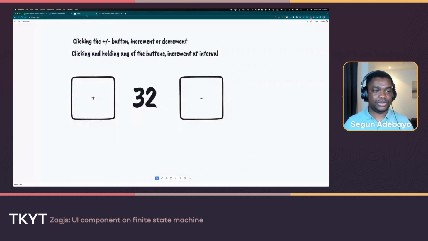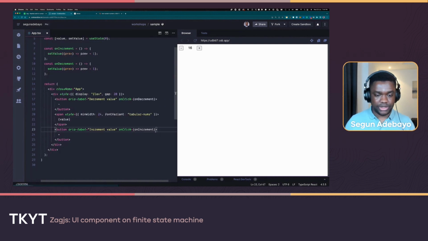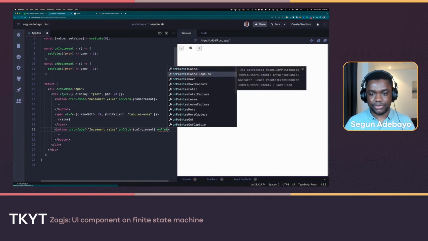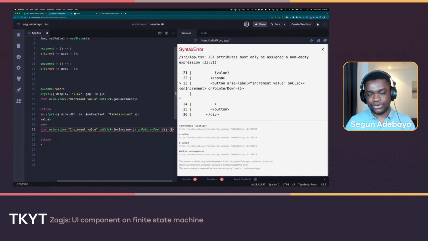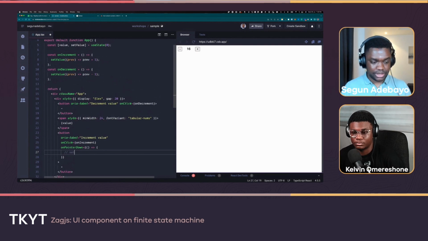So what we want when we say click and hold is that while your pointer is still down on that element, you actually see the number changing. While my pointer is here, I'll keep seeing the number increasing. So let's come here and do something like on pointer down. Then we figure out what we want to do here: let's say at a 200 millisecond interval, increment the value.